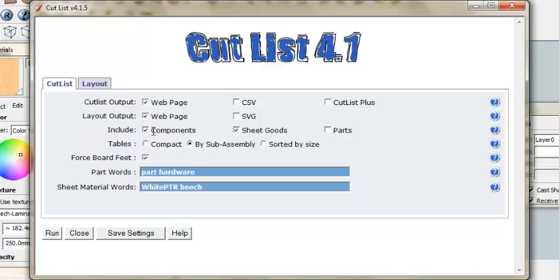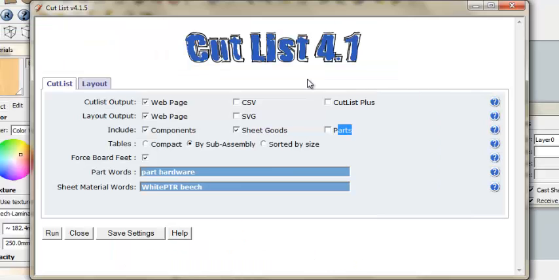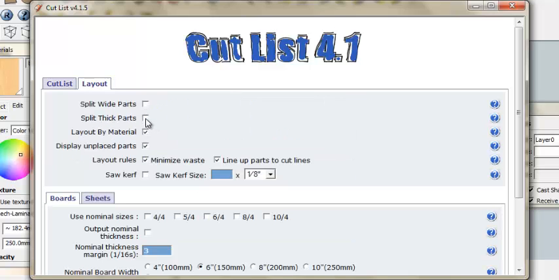Next, just use compact components, sheet goods. You're not going to use parts, so I'm not going to select this. And then I'm going to force the board sheets and make sure to put PTR. And for the layouts, I'm not going to spread parts, I'm going to use parts. I'm going to lay out by the material, display unplaced part just in case.